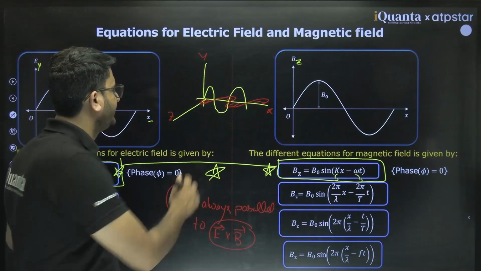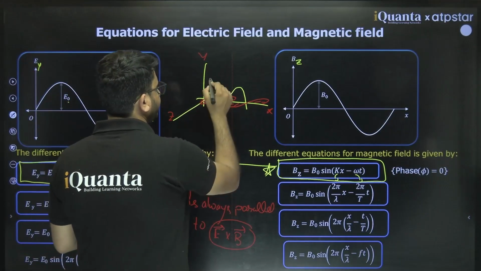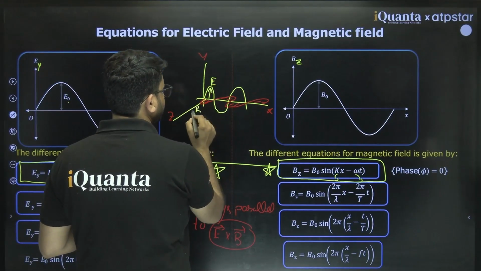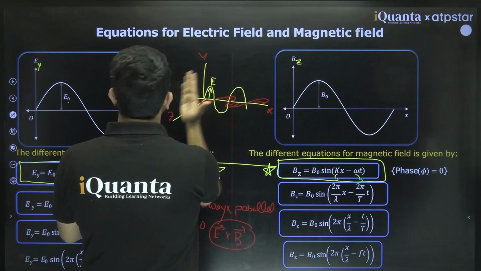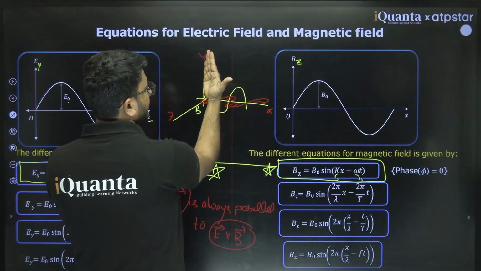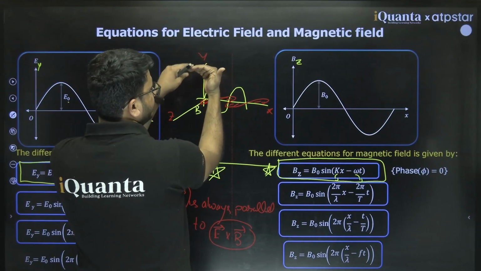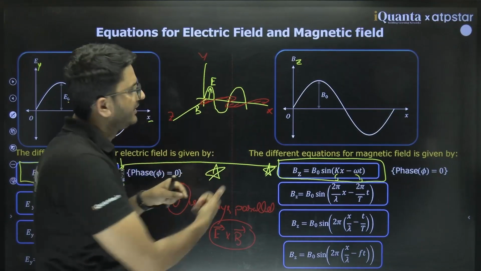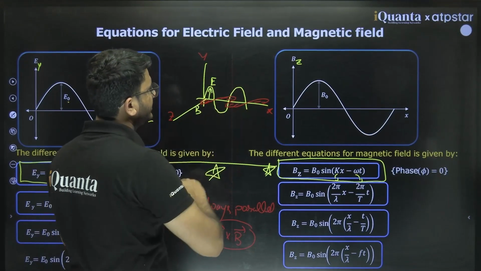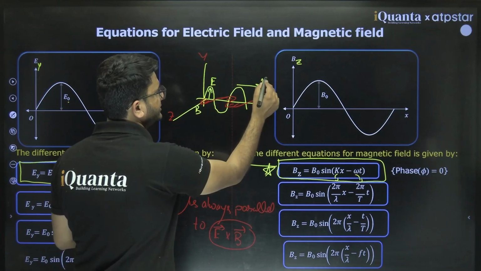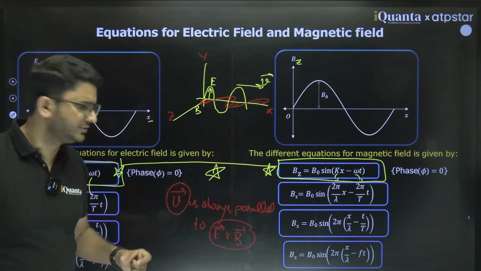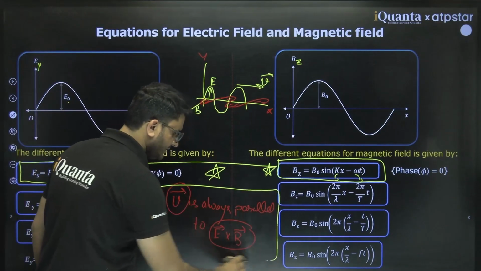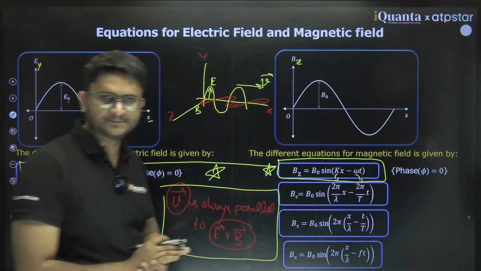How will you find E cross B? This is your E, electric field vector. This is your magnetic field vector. So if you do E cross B, from Y axis, you try to curl your right hand fingers towards Z axis, then X axis will give you the direction of what? X axis will give you the direction of V. So V is in this direction. So this rule you must remember for velocity direction. Clear?